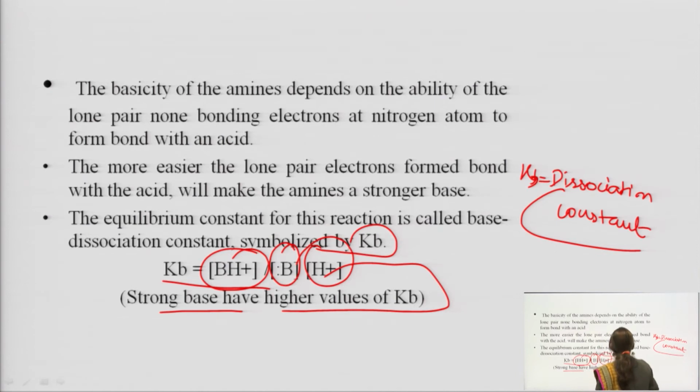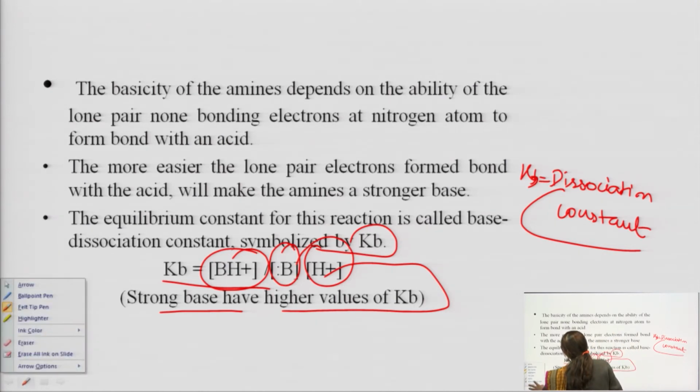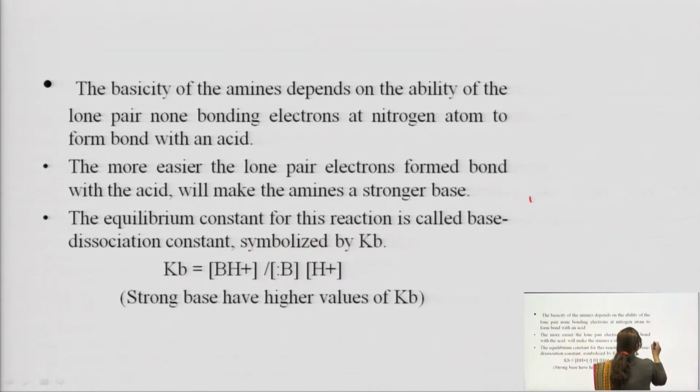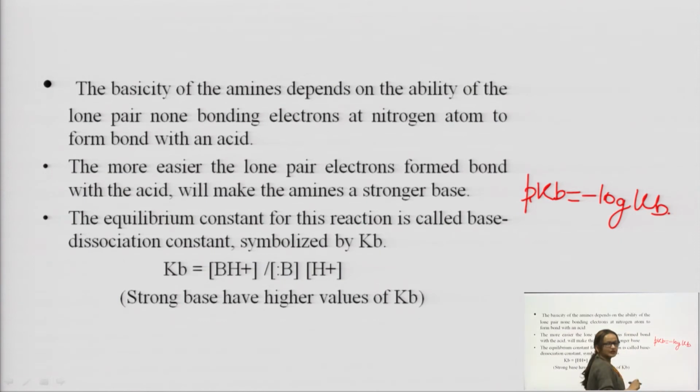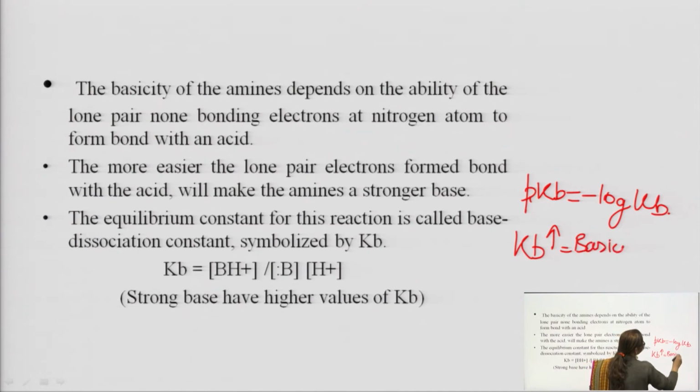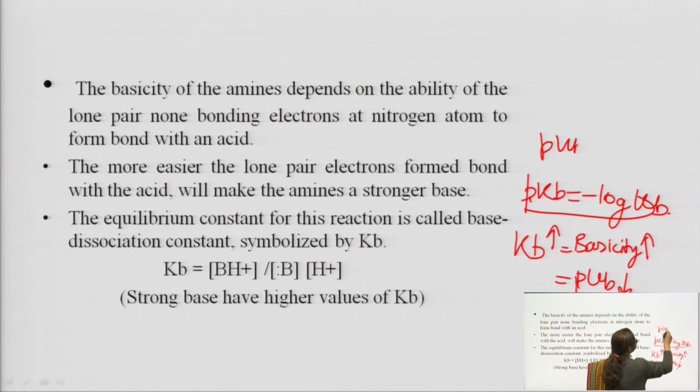One more formula is also there: pKb is equal to minus log Kb. In this you can see, if Kb is high, basicity is high, but pKb is low, because pKb is inversely proportional to Kb.